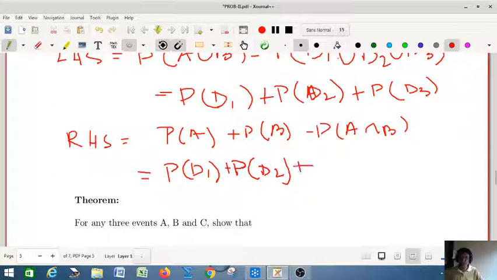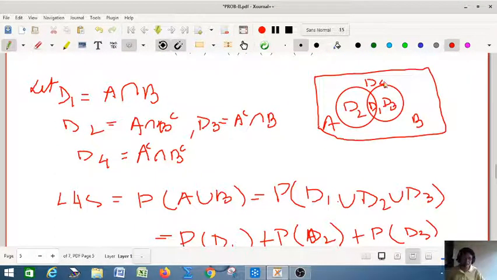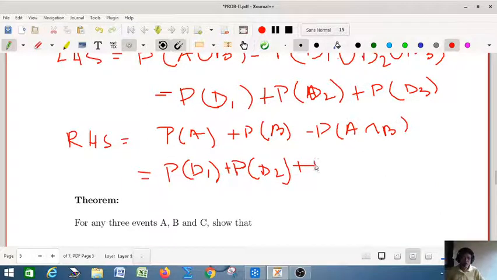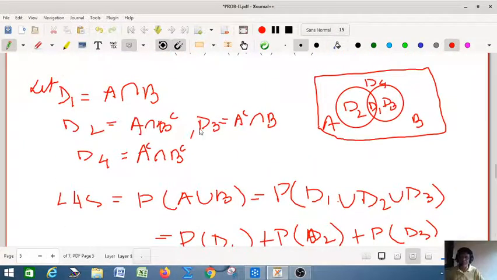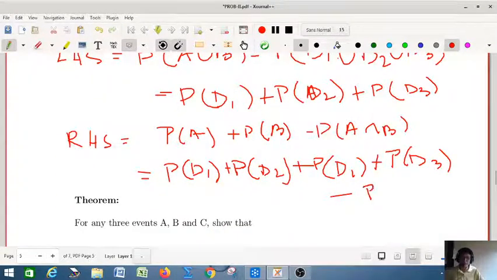And what is your probability of B? Look at the diagram, probability of B is D1 union D3. Again D1 and D3 are mutually exclusive, so by axiom 3, probability of D1 plus probability of D3. And probability of A intersection B is your D1, already we have assumed that. So finally, this one is cancelled from the RHS, so you have the LHS equal to the RHS.